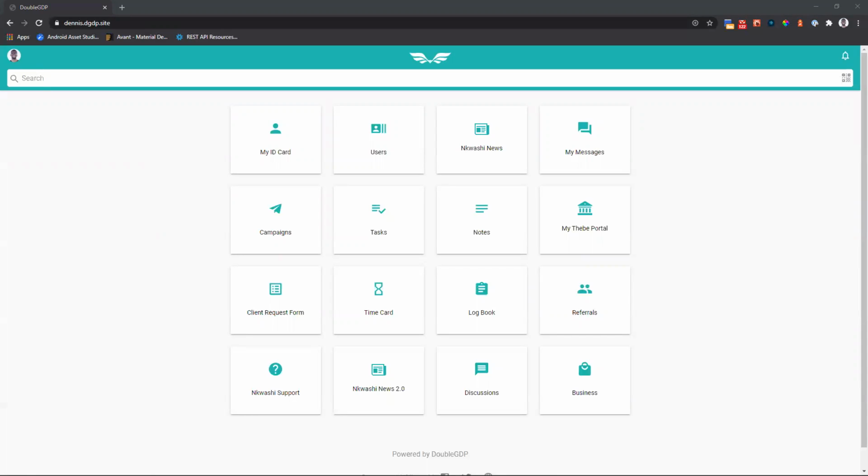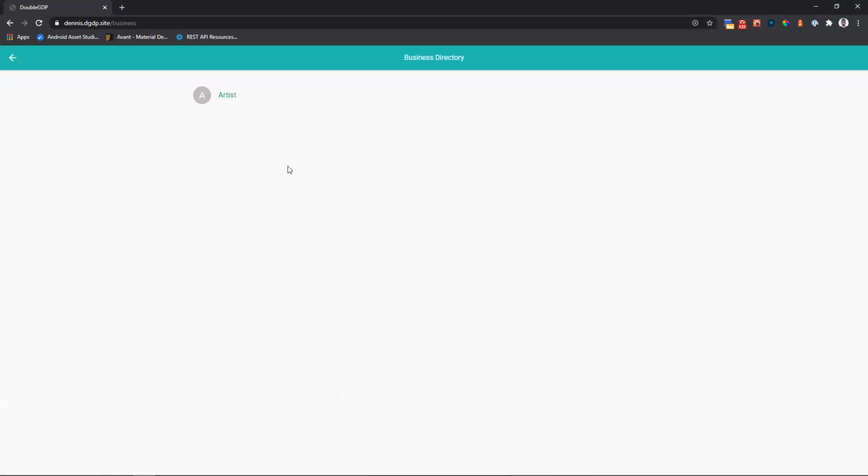As you can see, when you come to the home screen, initially we didn't have the towers at the bottom. There are two new additions at the bottom. One of them is the business card. When you click on the business card, it brings you to a business directory page where you have a list of businesses. Since this is a test, we only have one business registered with sample data. If we had more businesses, it would populate a longer list with the business name, a logo here (this is just a placeholder), and the business category.